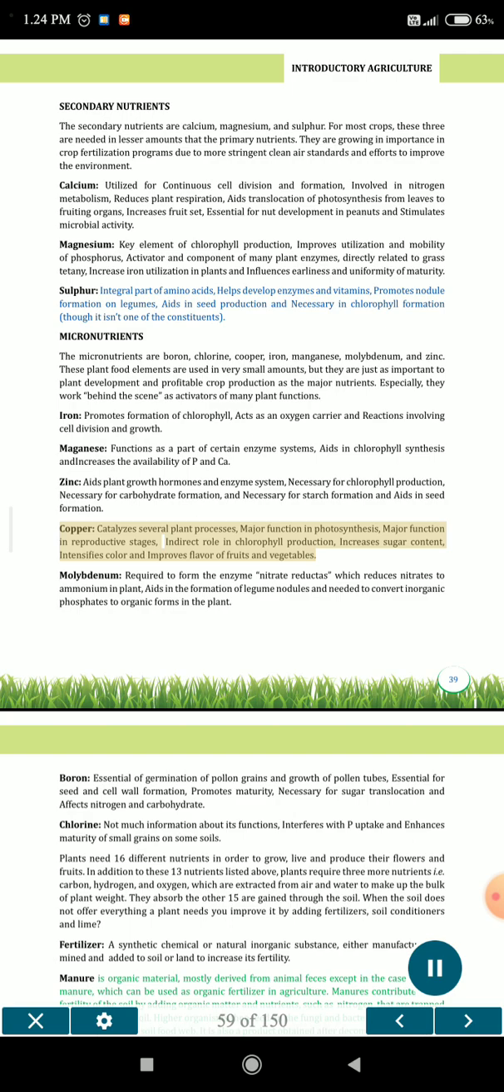Copper catalyzes several plant processes, has a major function in photosynthesis, a major function in reproductive stages, an indirect role in chlorophyll production, increases sugar content, intensifies color and improves flavor of fruits and vegetables. Molybdenum is required to form the enzyme nitrate reductase, which reduces nitrates to ammonium in the plant, aids in the formation of legume nodules and is needed to convert inorganic phosphates to organic forms in the plant.